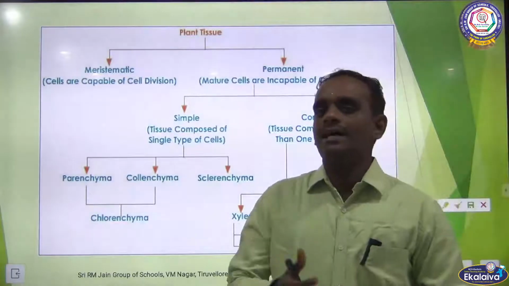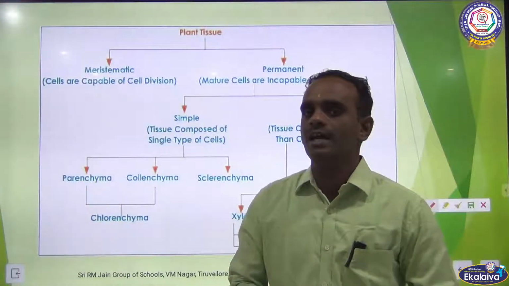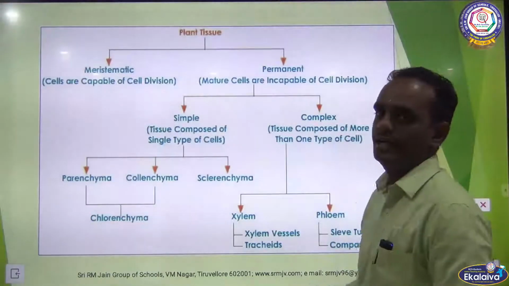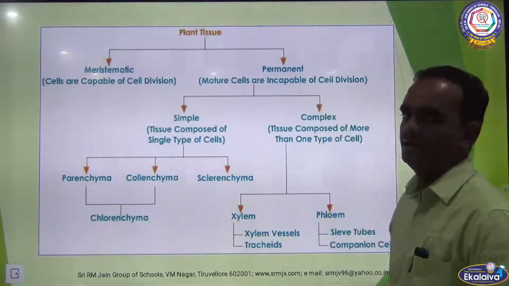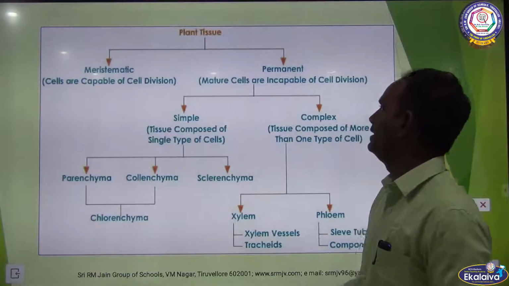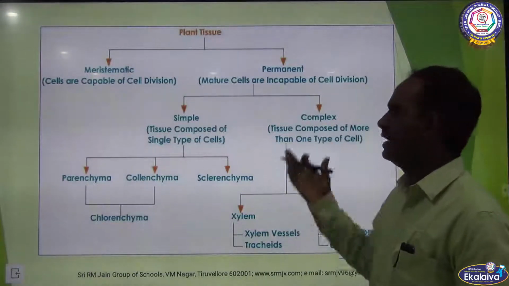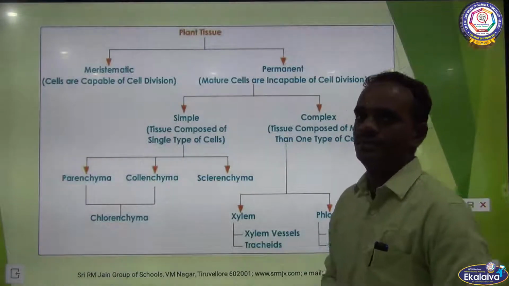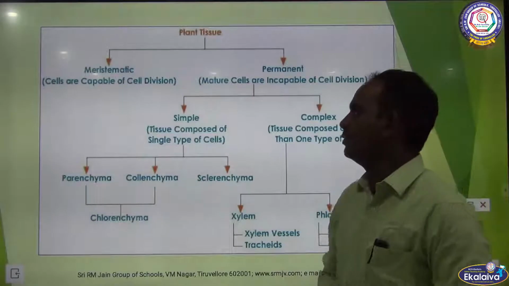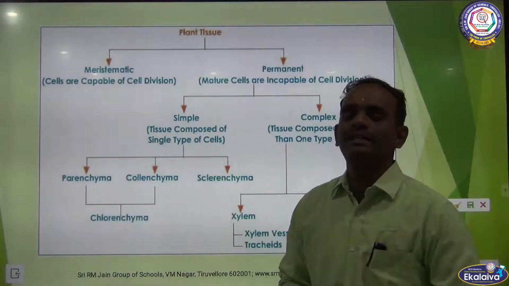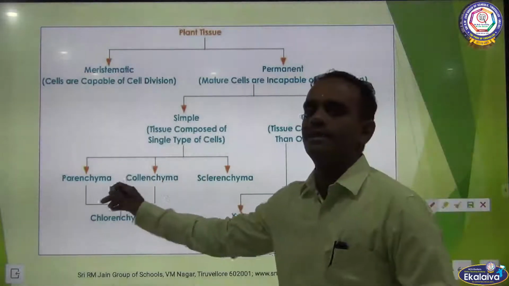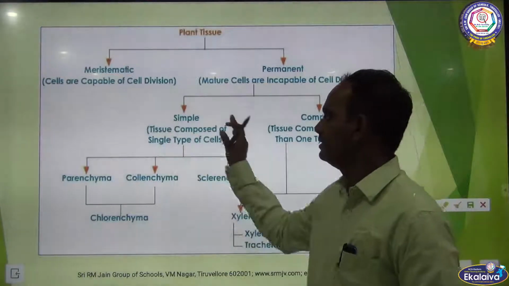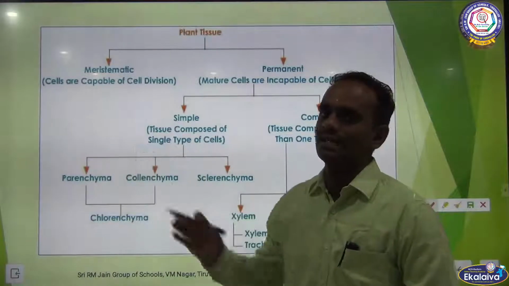Children, in the previous class we discussed the permanent tissues, right? Permanent tissue is made of mature cells that are incapable of cell division. In permanent tissue, we discussed simple tissue and complex tissue. Simple tissue is composed of a single type of cell. It is of three types: parenchyma, collenchyma, and sclerenchyma. All these we discussed in the previous class.